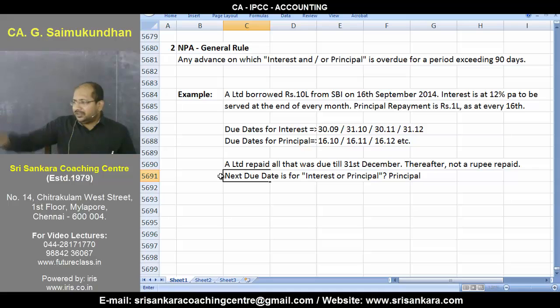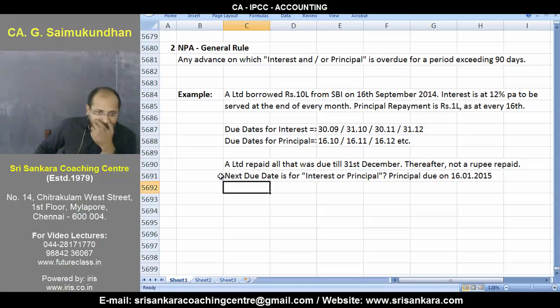Principal. On 31st December you paid everything, which implies the next thing that is actually due is only your interest. That is what we are required to do. So in this particular question, what's your principal? In this question, principal is due on 16/1/2015. Are we clear here? Everybody? Now follow this entire idea very carefully, then we'll proceed further.